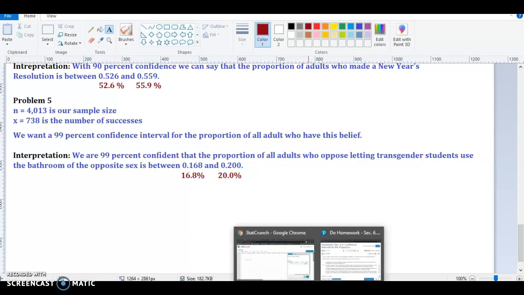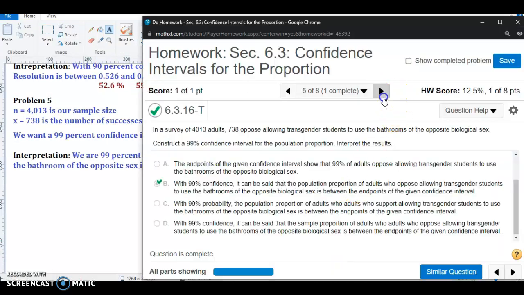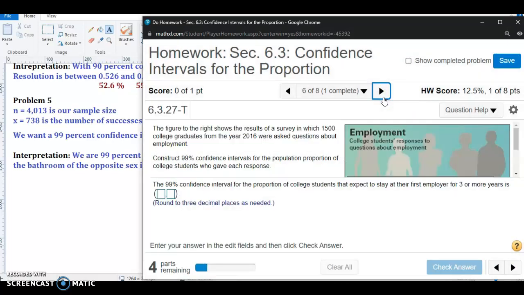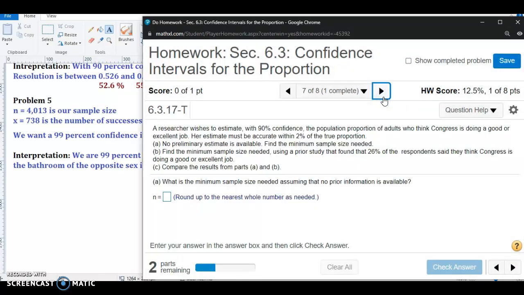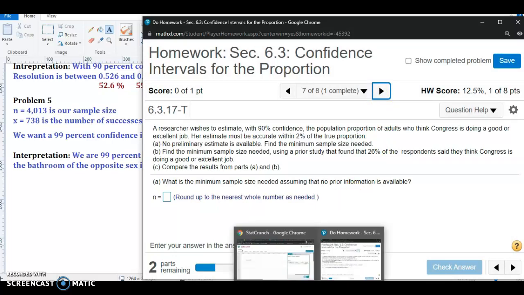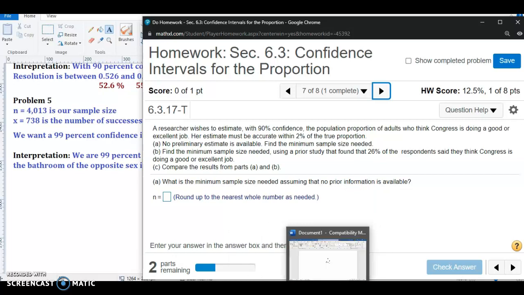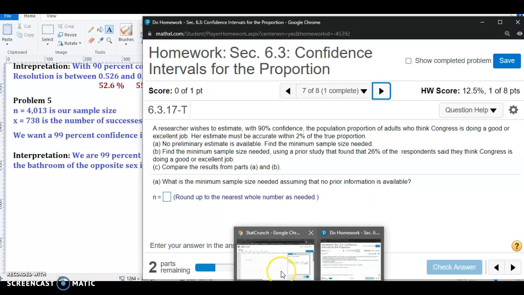Okay, so I think we have time for maybe one or two more examples in this video. It involves determining the minimum sample size needed to create a confidence interval for a proportion.